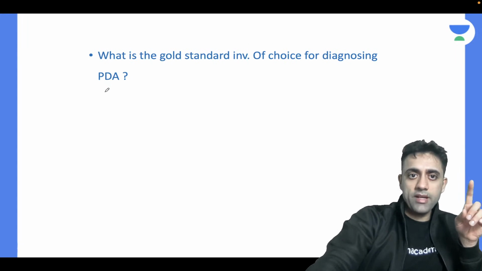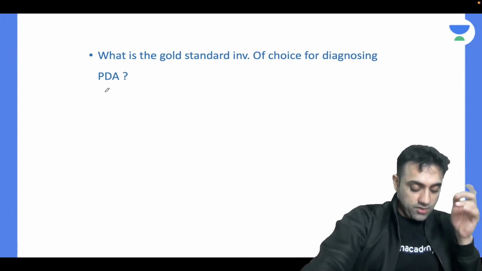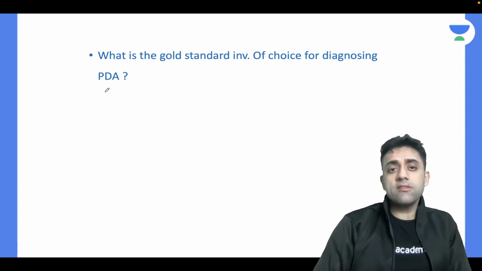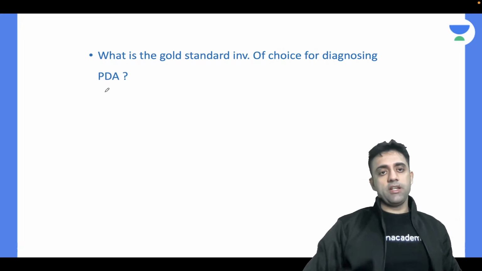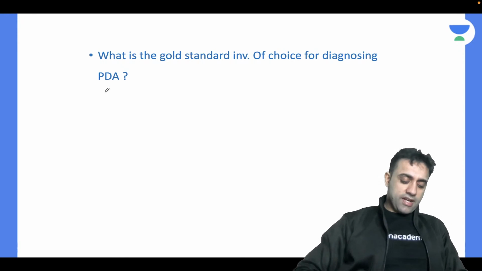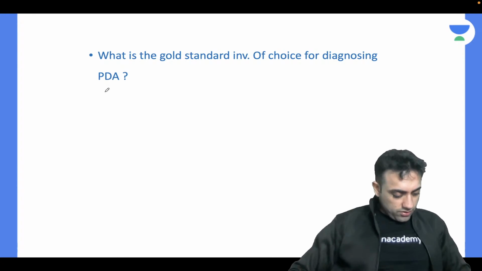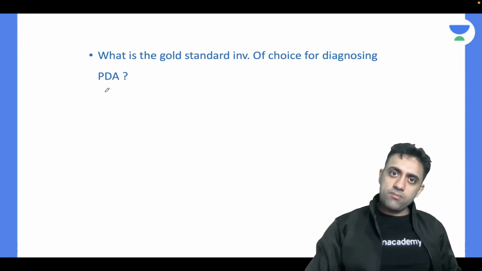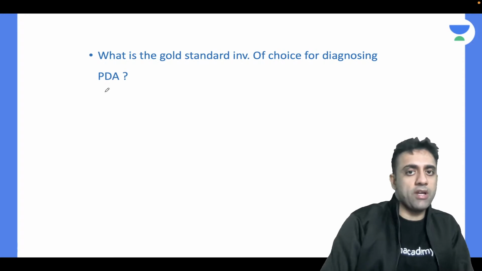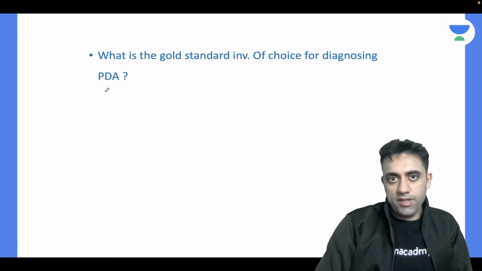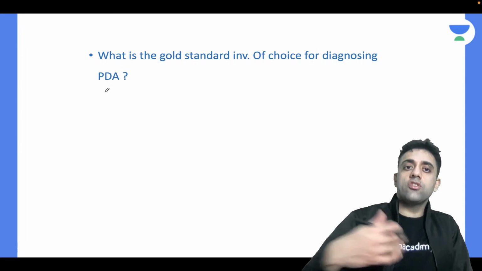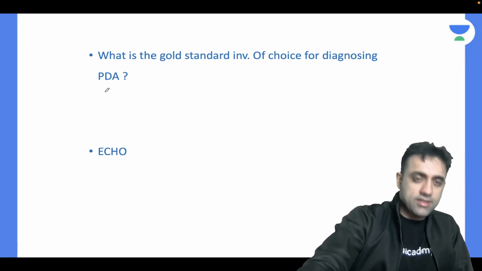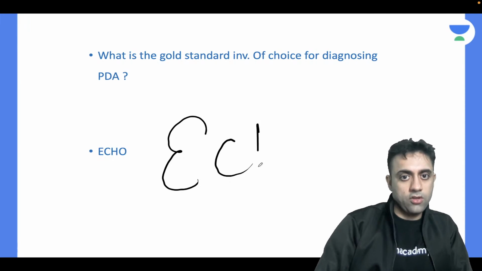Number two, very importantly, this is a good question. Who will tell me what is the gold standard investigation of choice in diagnosing patent ductus arteriosus? Anyone? Okay, dear, I'll take a class on CVS examination. Just be in touch with me on the Unacademy app and the YouTube Unacademy channel. We will cover the whole of pediatrics. So, what is the gold standard investigation of choice? The answer is echo. Echo should be done.